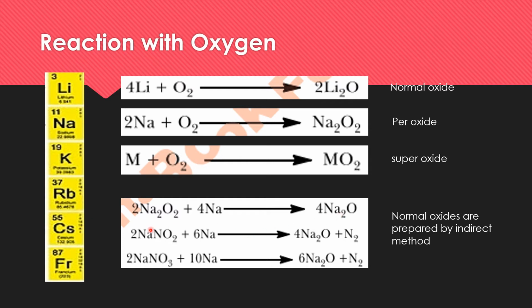In the same way, when sodium nitrite reacts with sodium, the same metallic nitrite reacting with the same metal, then normal oxides are prepared. In the same way, metallic nitrate, when reacted with the same metal, produces the normal oxide. So normal oxides are prepared by the indirect method.